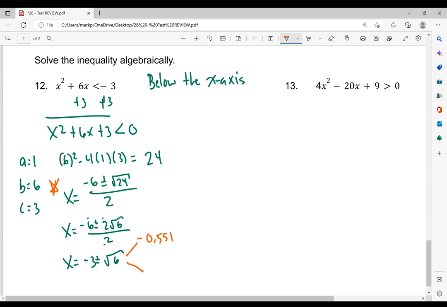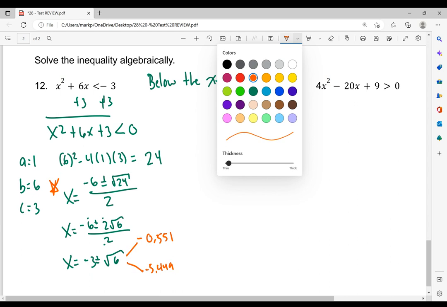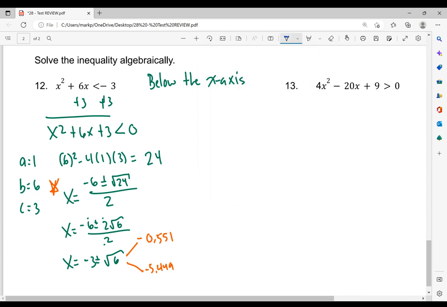And I get -5.449. All right. So now when I make my graph here, because I'm still going to make a rough sketch that way so I can visually see what's going on here. So let's change this to blue. There we go. Okay. So here is my x-axis.